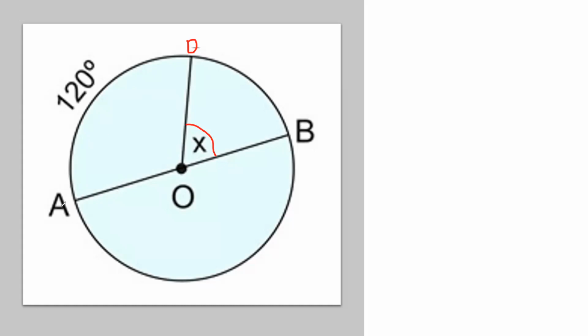Bakit po? Kung mapapansin natin, AB is a chord which passes through the center of the circle, which is O. It means it cuts the circle into half. So from point A to point B is 180 degrees. Ngayon, kung may 120 tayo dito, DB will be 60 degrees. And given the theorem that the central angle is equal to its intercepted arc, since DB is 60, then DOB will also be 60 degrees.